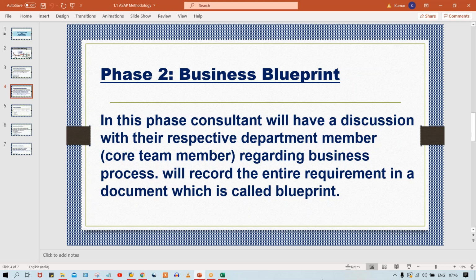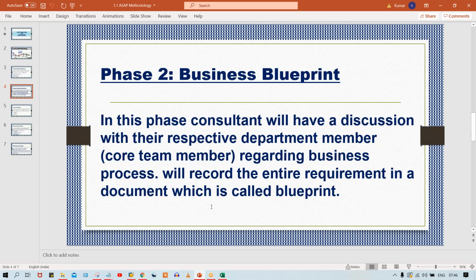So we are going to have a discussion with the client, and client means a particular person, and that person is called core team member, regarding business process. That core team member is going to give you multiple requirements: I need this activity, I need this, I need that. Multiple things are going to be explained, right?